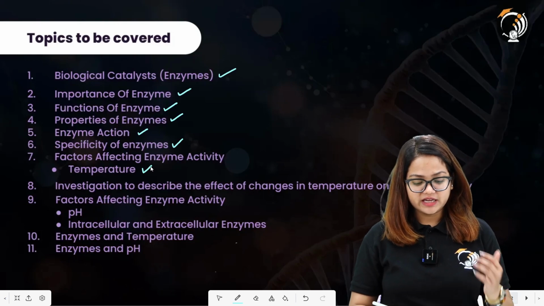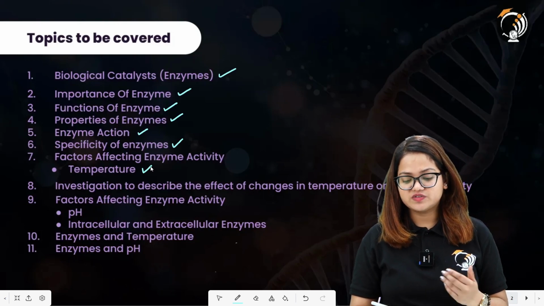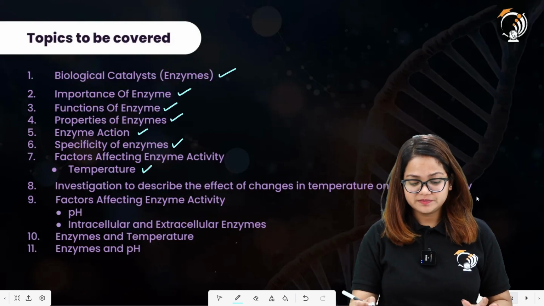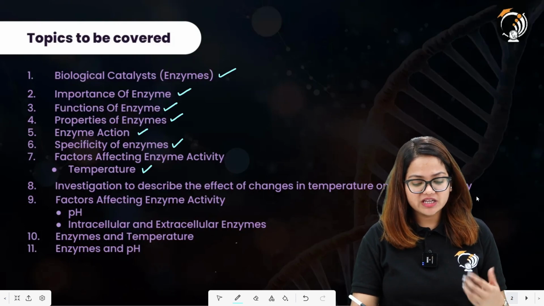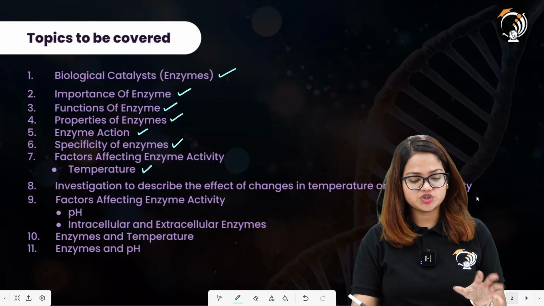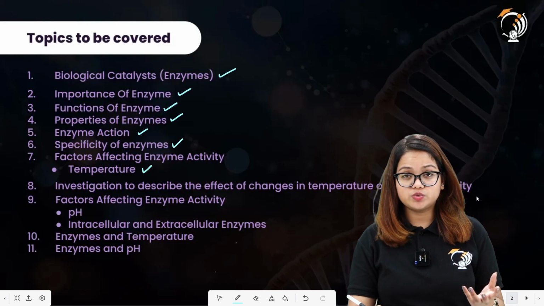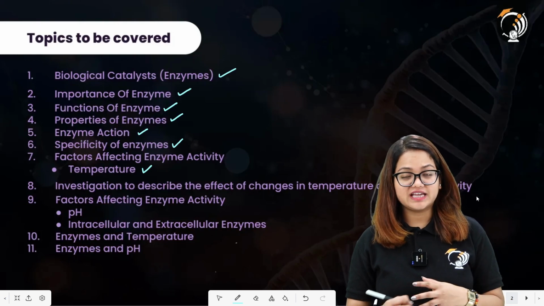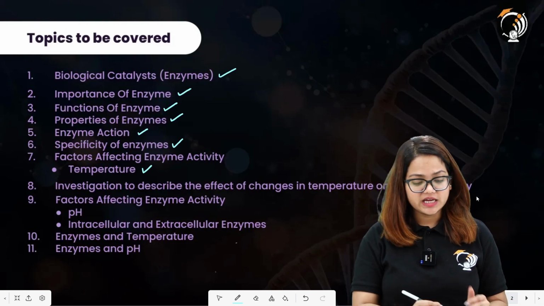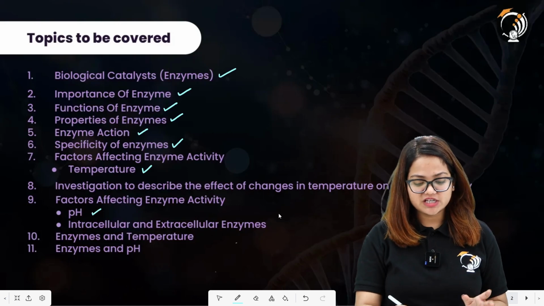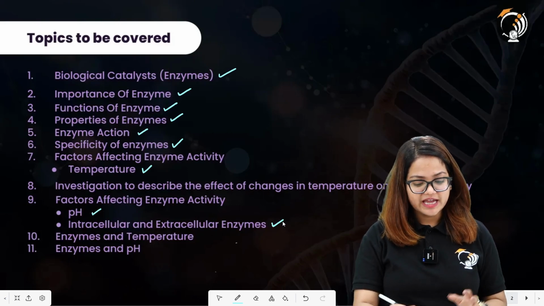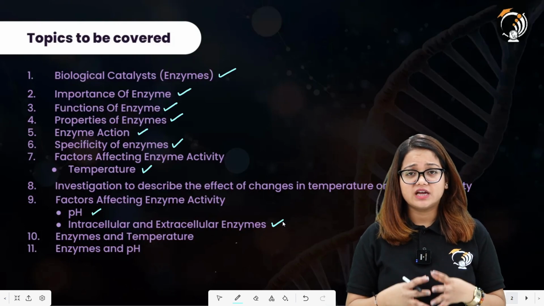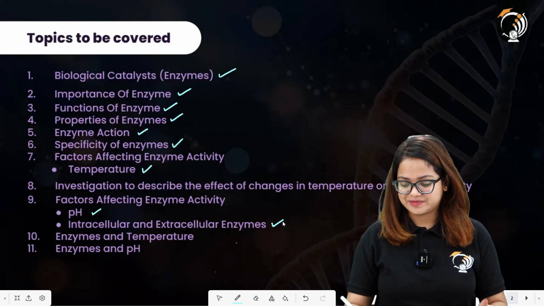Then we have the investigation to describe the effect of changes in temperature on enzyme activity. We will not discuss the investigation in detail, we will have a brief introduction on how to relate temperature to enzymatic activity. All right, then factors affecting enzyme activity, including pH. Then we have intracellular and extracellular enzymes, and how temperature and pH are all related to each other. Let's begin.